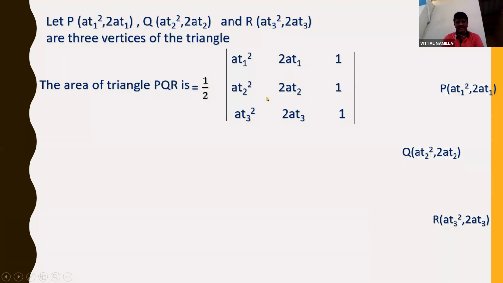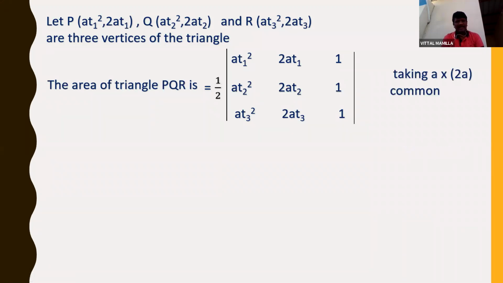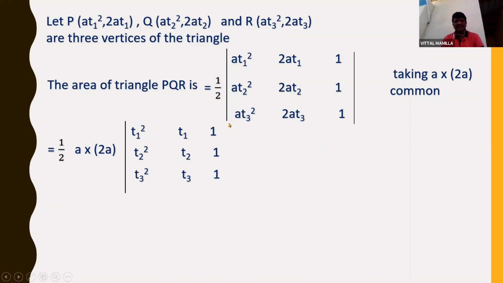So I can write as, taking A into 2A common, 1 by 2 into A into 2A. If A is coming out, A should come from all these 3. So simply I can write it as T1 square, T1 and 1. From this A is already taken common, and from this 2A is taken common. So I can write T1 square, T1 and 1, and T2 square, T2 and 1. And the third one is T3 square, T3 and 1 with the mod.